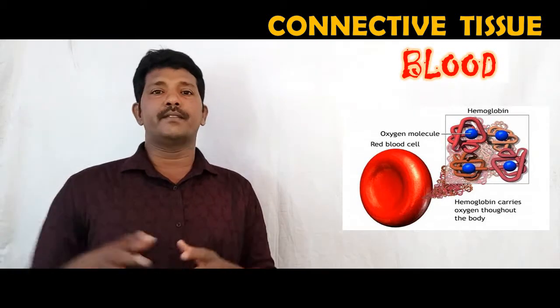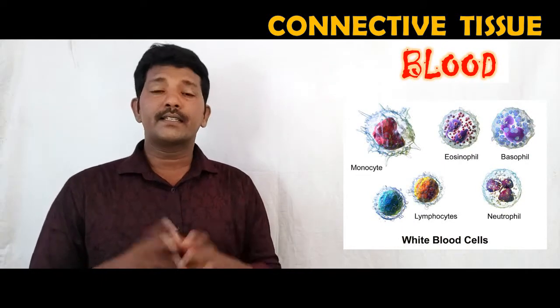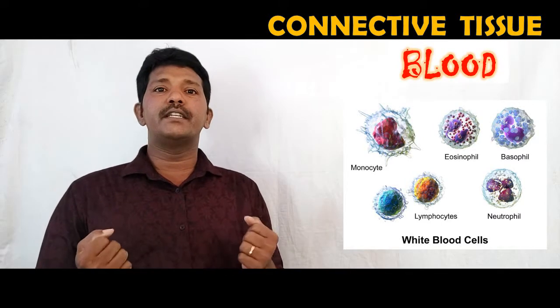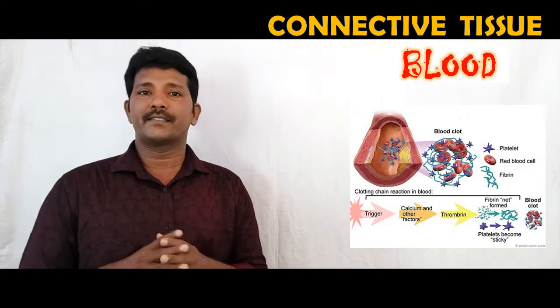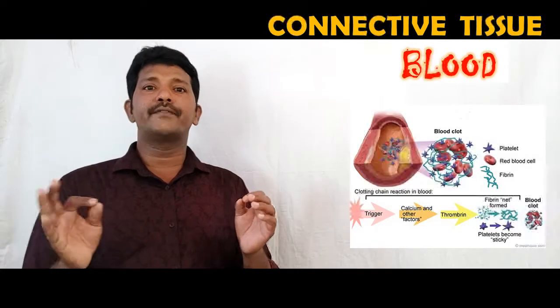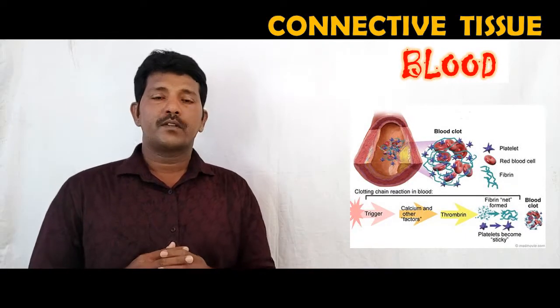Then WBC. There are different kinds of WBC that are helpful for defense mechanism, immunity power. And the third one is platelets. Platelets are useful for clotting of the blood, coagulation.